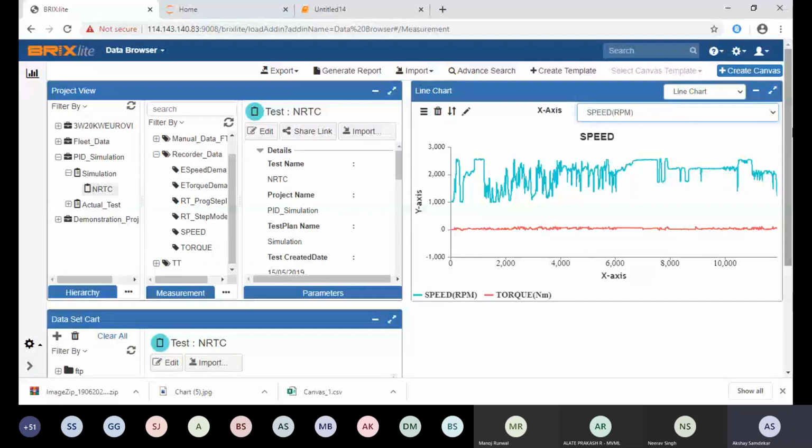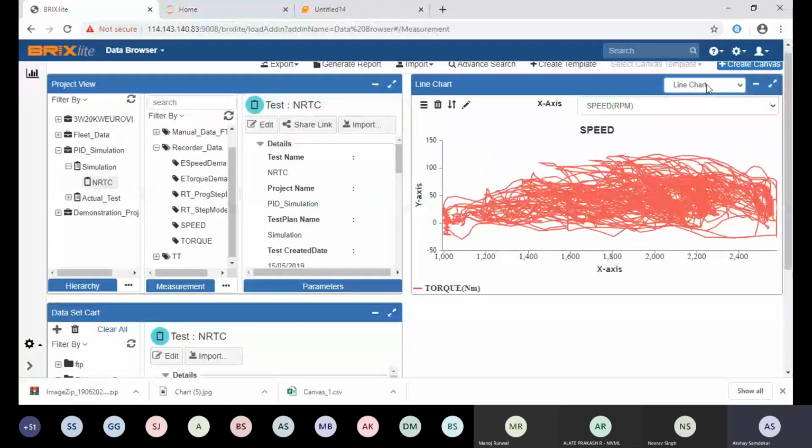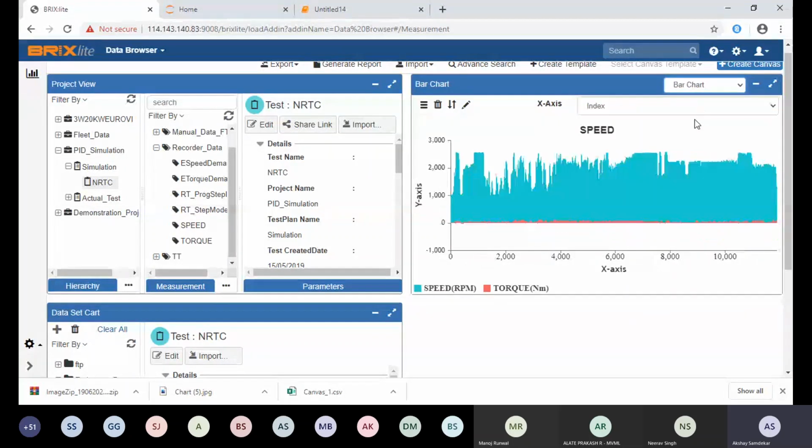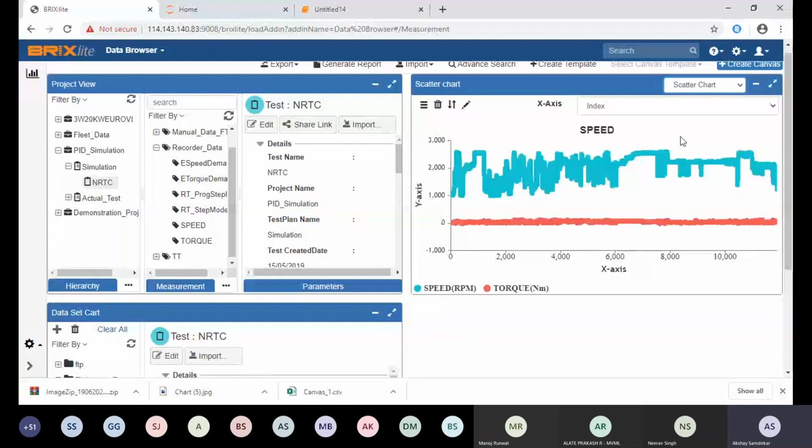Again, you can have an area chart for it. You can have a bar chart for it. Any chart you want. You can have a data view. So what to do with the data? Suppose after your analysis you want to export this data. Here is an option.